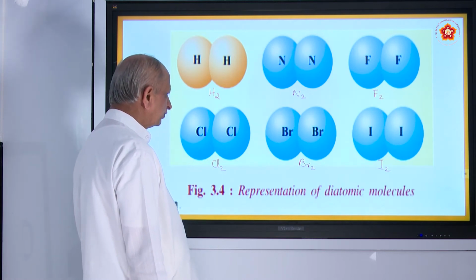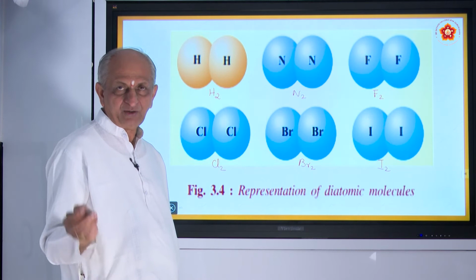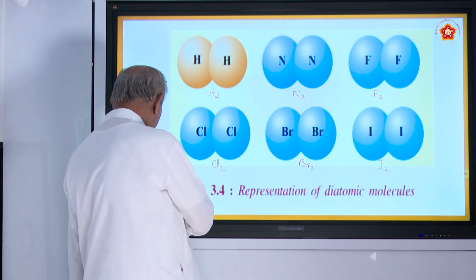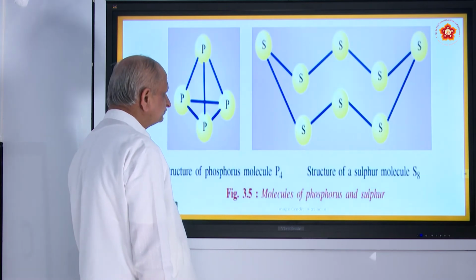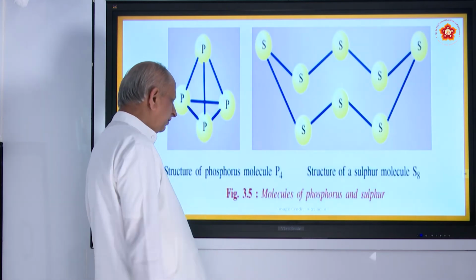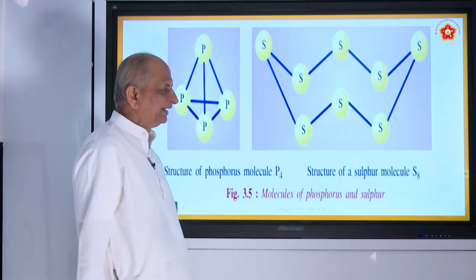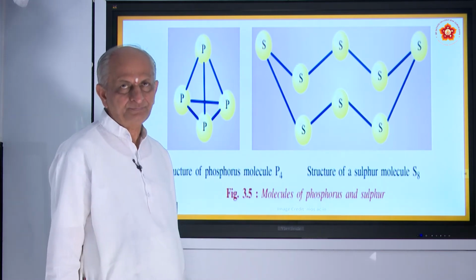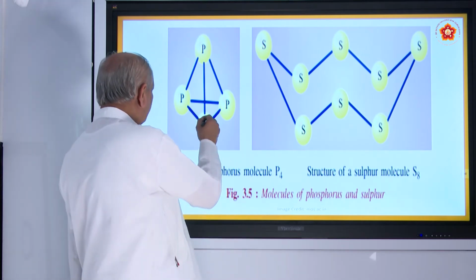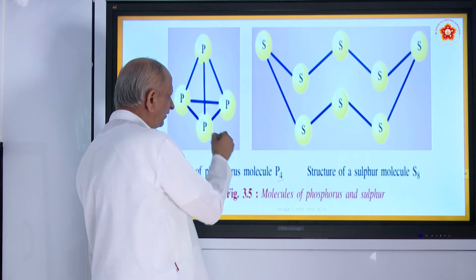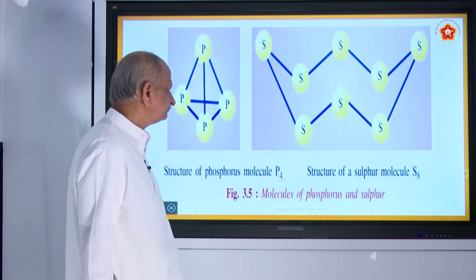Then immediately you can think, what about 3 or 4, etc. They are also there. We will see some of the figures. For example, these are the polyatomic elements. Poly means many. So, for example, phosphorus has 4 atoms, therefore the formula is P4.